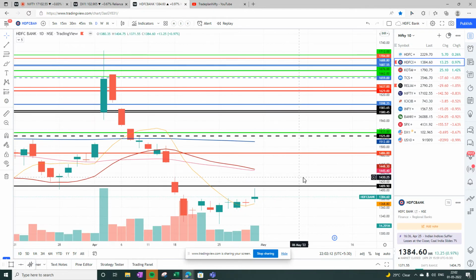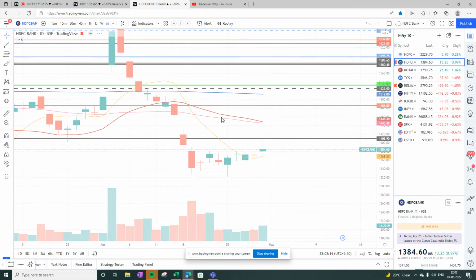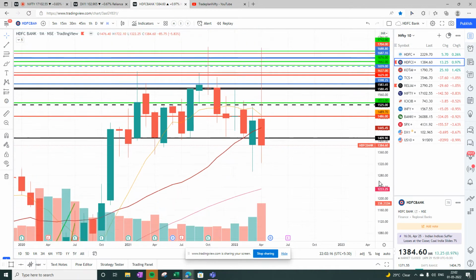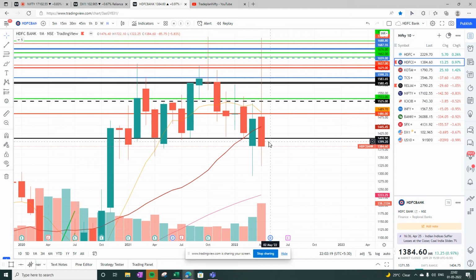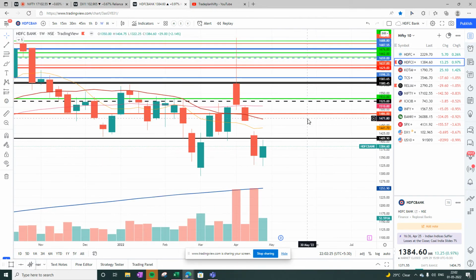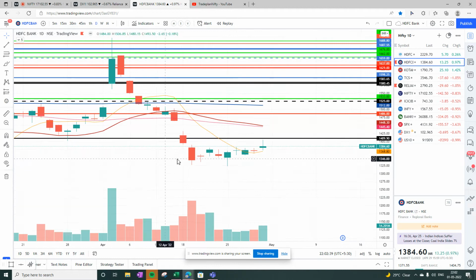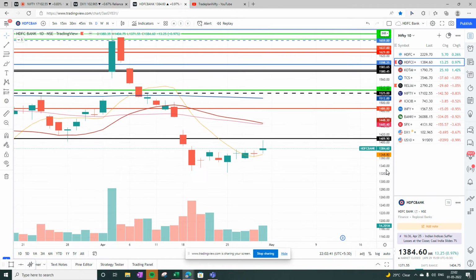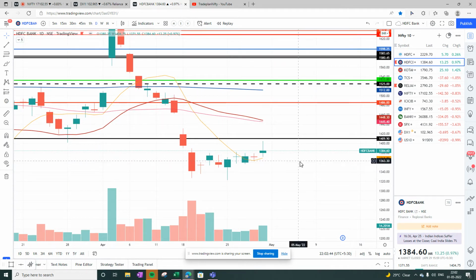HDFC Bank has been consolidating for the past 2 to 3 months, specifically 2 months, and has closed below 20 and below 8, so not looking very good. On the weekly chart also, it has closed below 20, below 8, so not looking good, but it is just above the 200 bar moving average and the bottom of the consolidation, which is at 1300. And on the daily chart, you see the consolidation, below 20, below 50, just above 8.